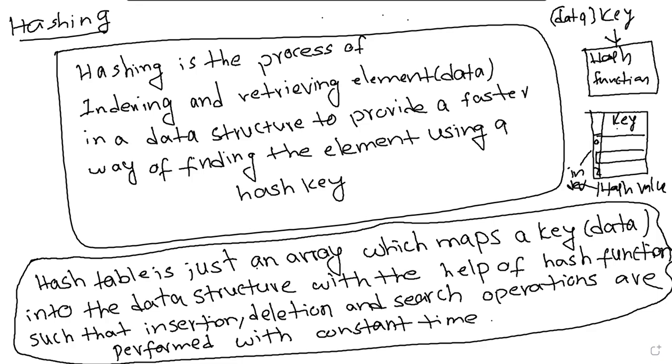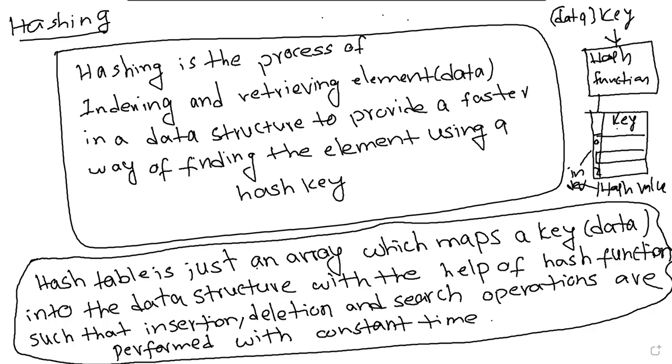So the data will be stored in the form of a hash table. What is a hash table? It's just an array which maps a key to a data structure with the help of a hash function. Insertion, deletion, and search operations are performed in constant time. This is very important. This is the key. Key means the actual data which we need to store in the database. So with the help of the hash function, the index value will be generated and the key will be stored. This is called a hashing function.